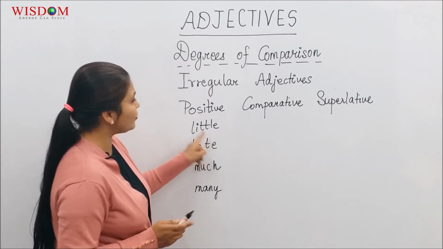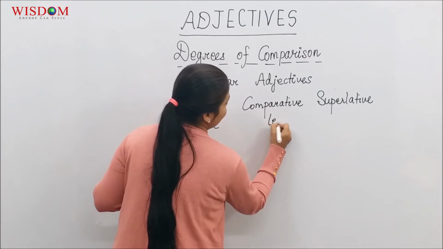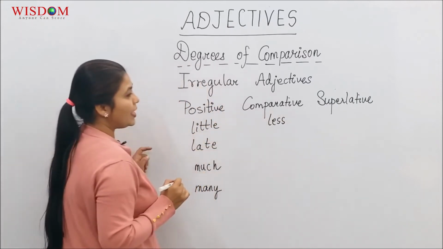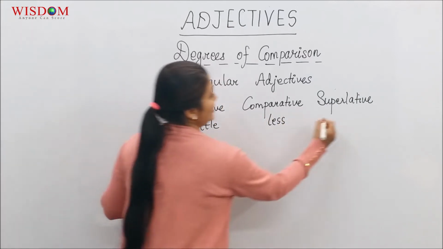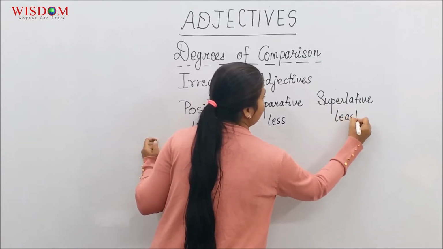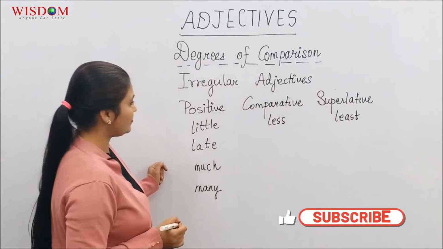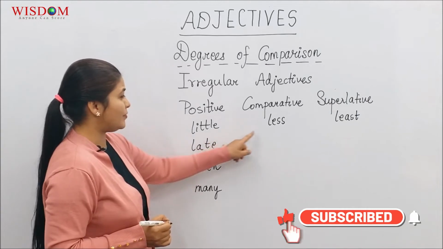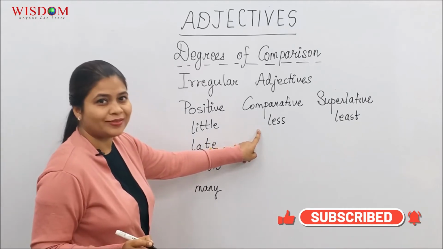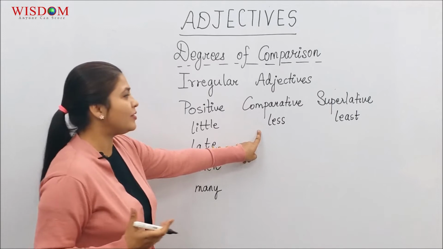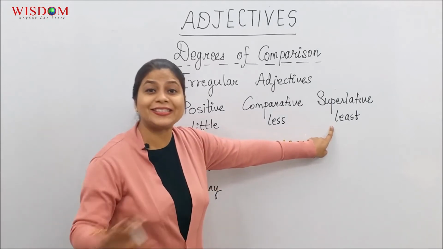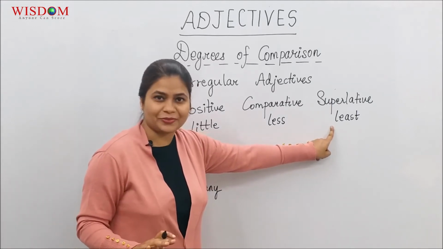The comparative of little is less, and the superlative of the word is least. Don't think I have less trouble. It's a comparison. You seem to have the least trouble, the superlative.